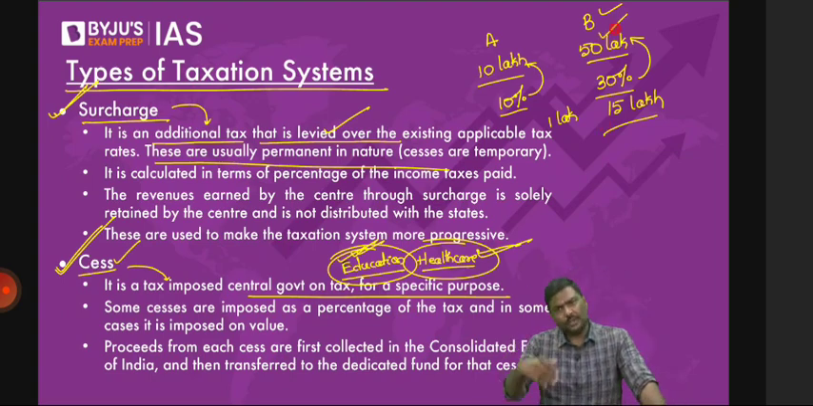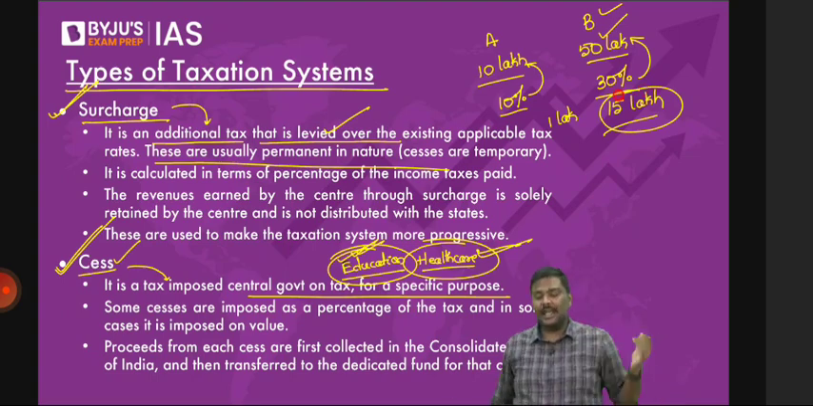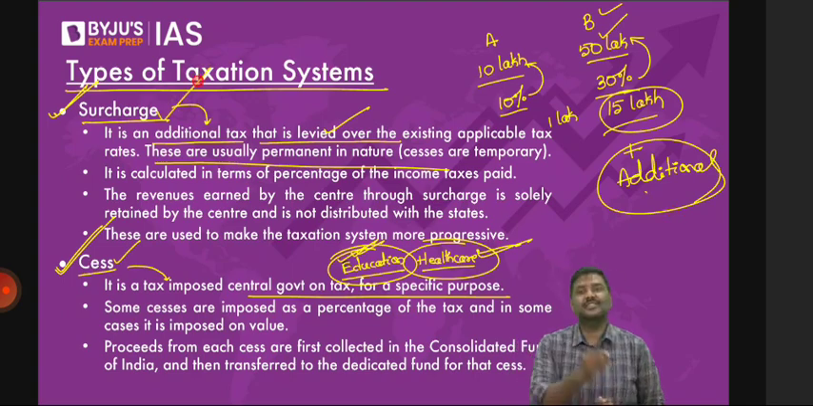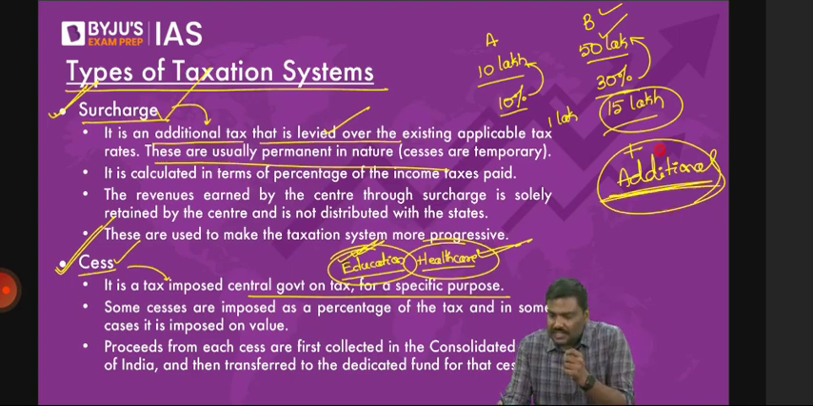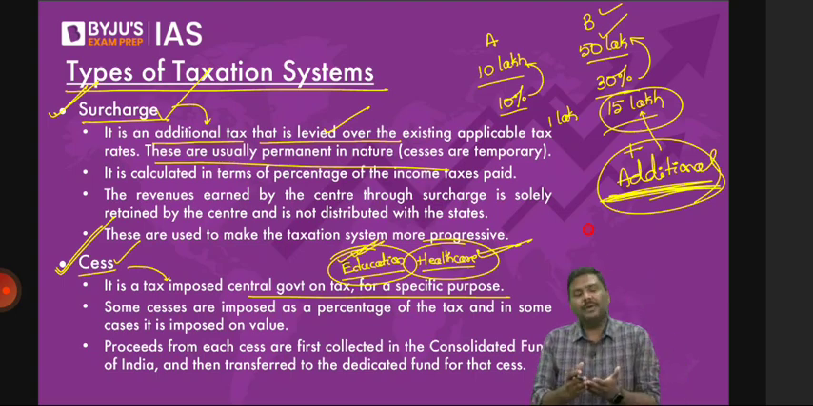So already person B is paying how much? 30% income tax. In addition to 30% income tax, I will collect additional tax. I will collect more taxes from the person. This is a surcharge. Is it okay? This additional tax, which is imposed and collected in addition to the existing tax, is called a surcharge. So why is the government imposing surcharge? Simple, because person B has a much higher capacity to pay the taxes.